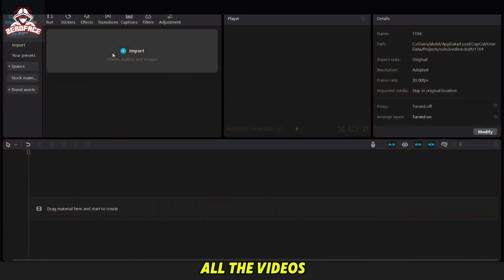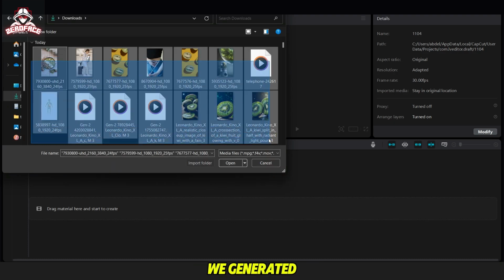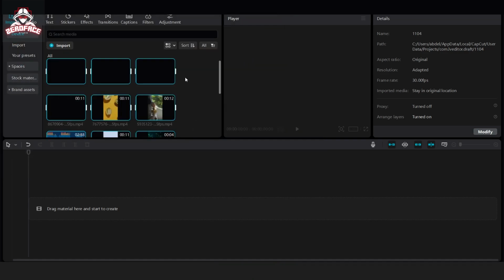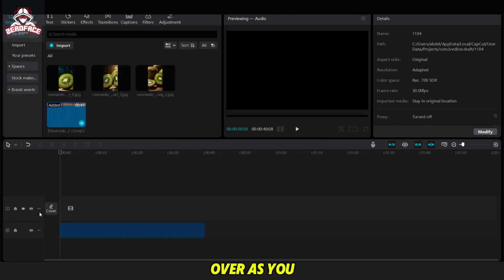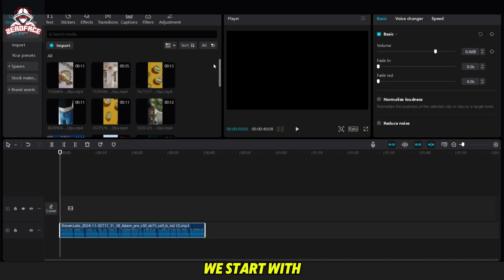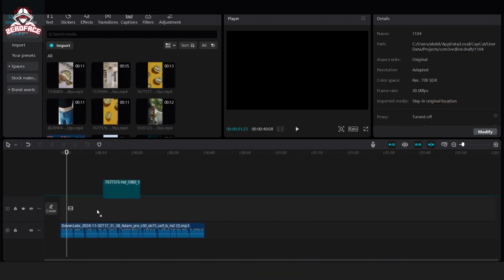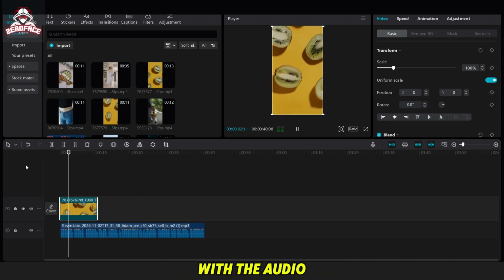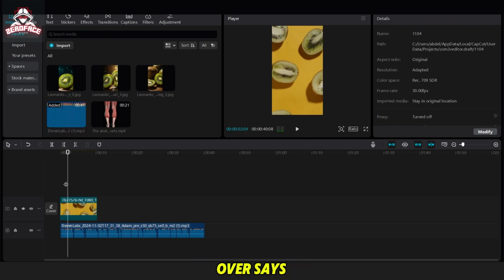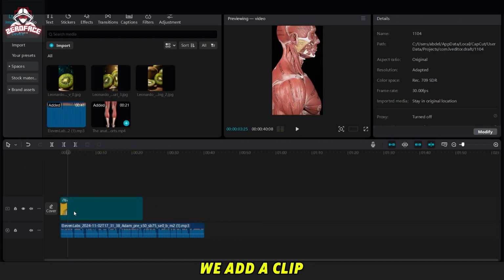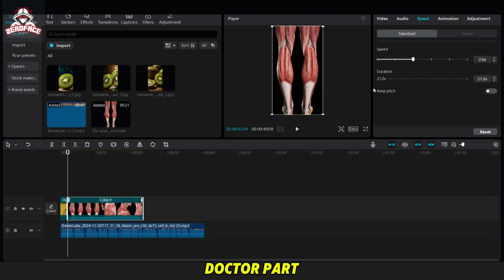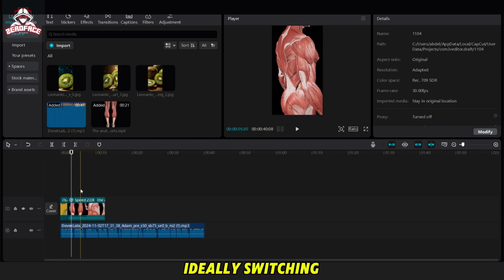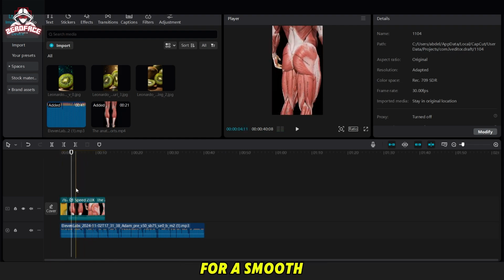Now that we've downloaded all the videos, we open CapCut and import the videos we generated, as well as the background music and voiceover. First, we add the voiceover, as you can see. Next, we start with the video of the fruit at the beginning. Then we add the other clips, making sure they're synchronized with the audio. For example, when the voiceover says what would happen to your body, we add a clip related to the human body, and for the doctor part, we add a video of a doctor. Repeat this process for each section, ideally switching videos every 3 to 4 seconds for a smooth flow.